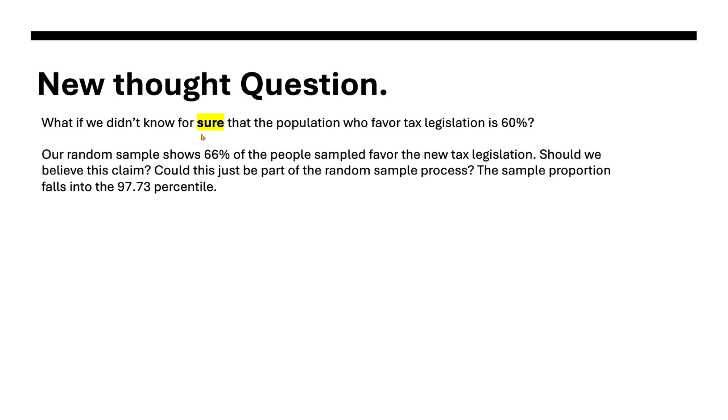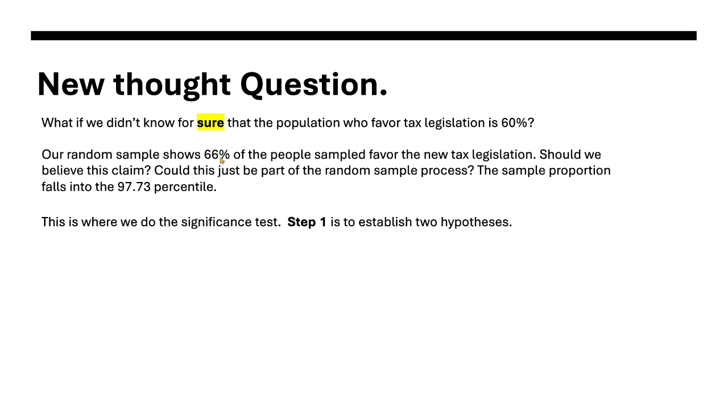But let's say some politician is claiming that we know for sure that the population who favor this tax legislation is 60%. And you're like, I think it's more than that. And you do this random sample and you get 66%. So to do the significance testing, we are going to do some steps here. Now bear with me, it might be a little confusing at first, but we're gonna talk about it.